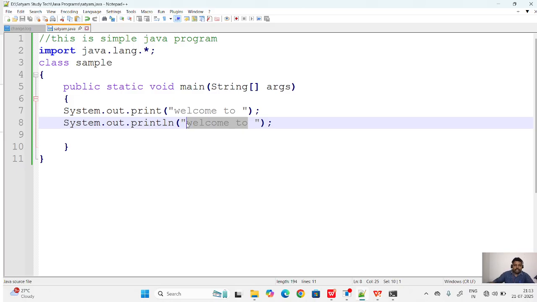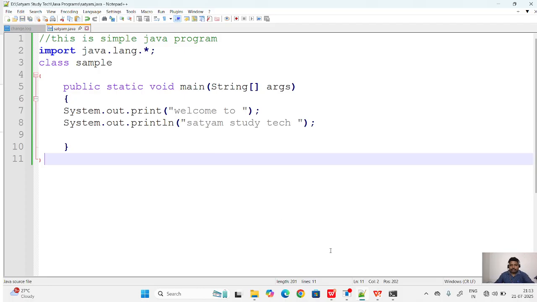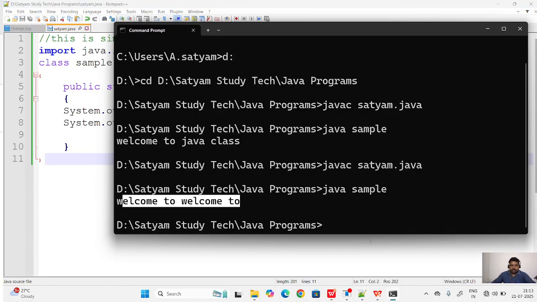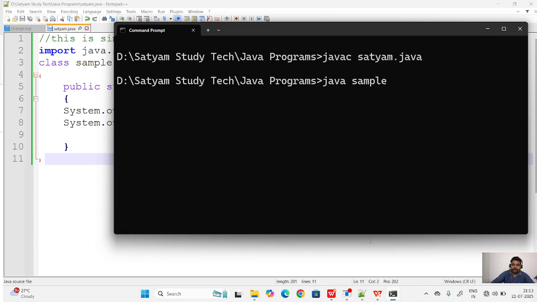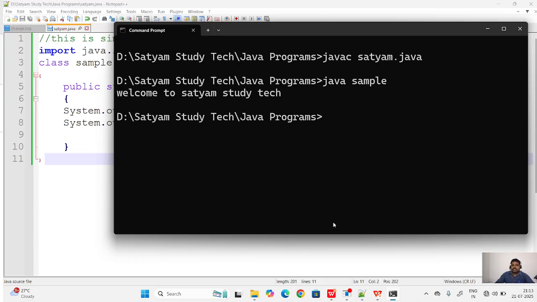Now change welcome to to welcome to Sachin Study Tech. Save this file, and run again. Compile the file. There is no error. Then run the file: java space sample. So, welcome to Sachin Study Tech.